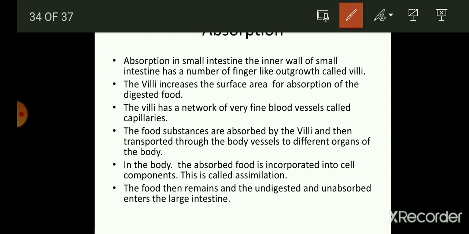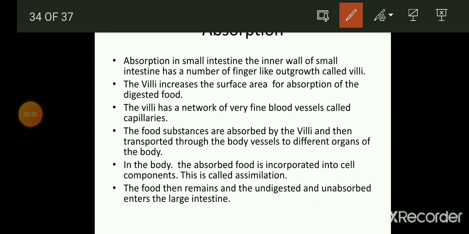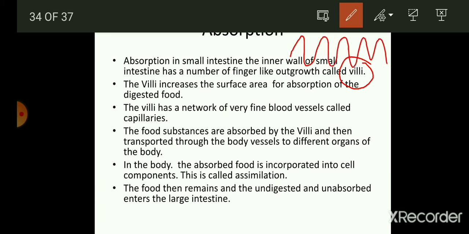Thereafter we have absorption. Absorption is a very important process, because if the absorption is not done in the human body, then there is no meaning of the above processes. So absorption in the small intestine: the inner wall of the small intestine has a number of finger-like outgrowths called the villi. As you can see, these are the finger-like outgrowths. The villi increase the surface area of absorption of the digested food.